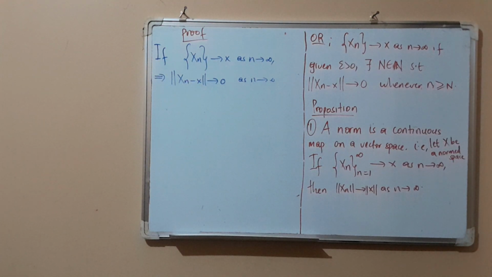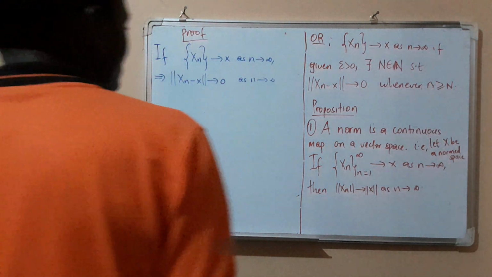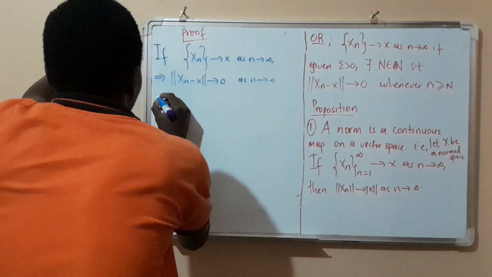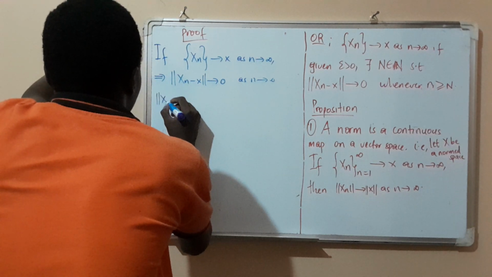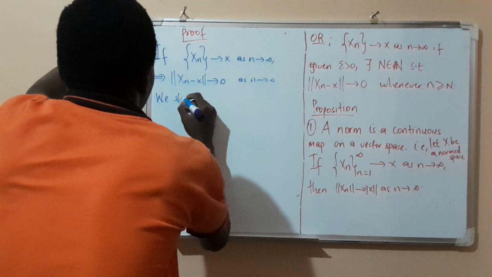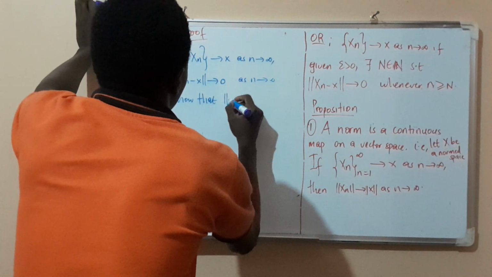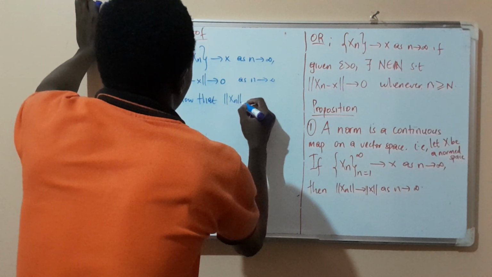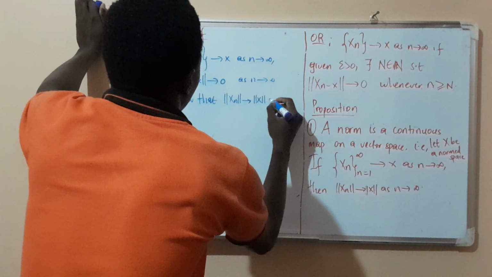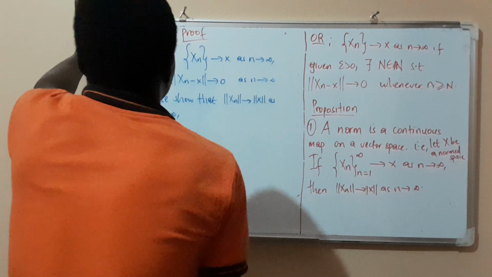Now we want to show that this converges to the norm. So in simple terms, we want to show that x_n goes to x as n approaches infinity.